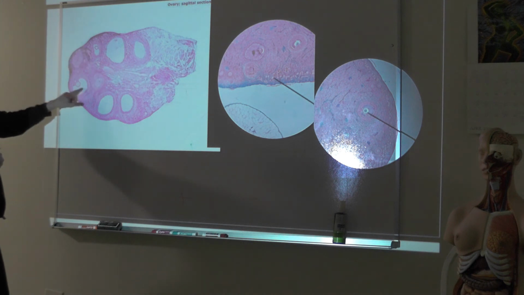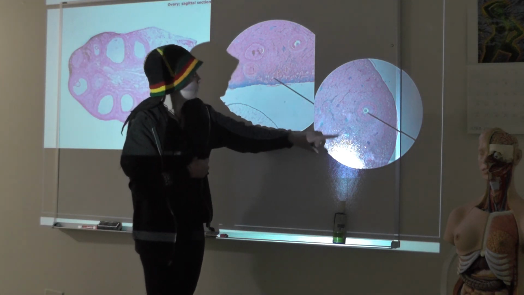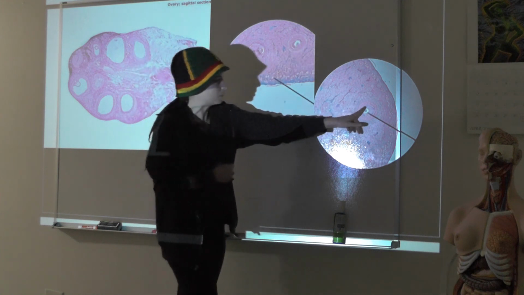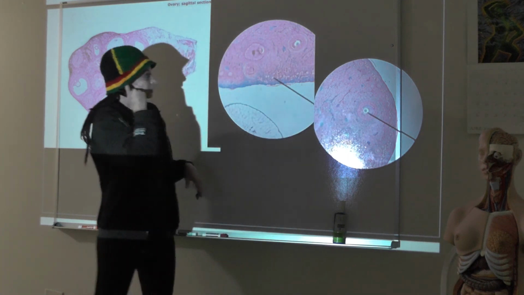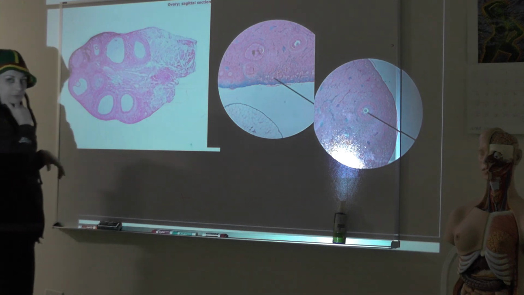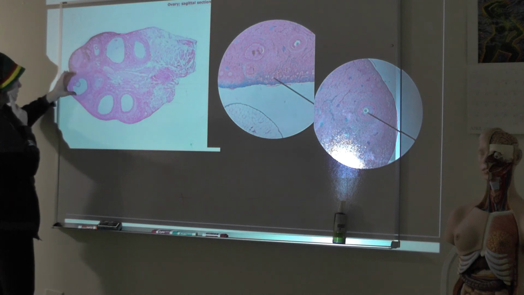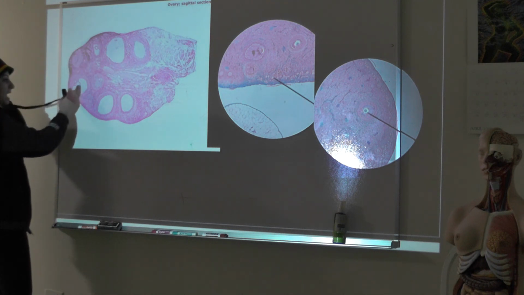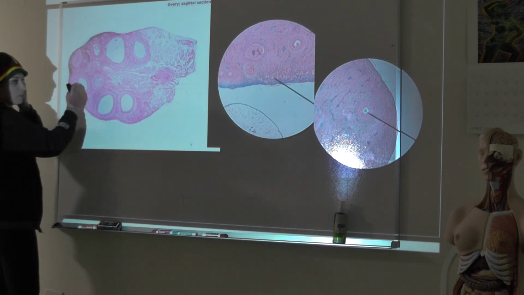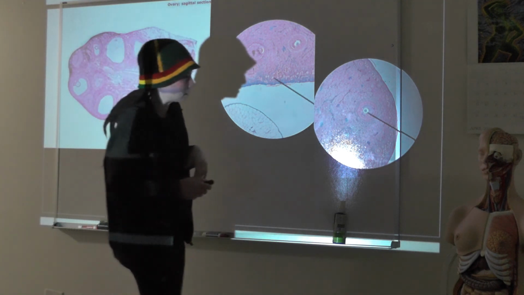That's going to get bigger and bigger and become this tertiary follicle. So here's a secondary follicle over here, and this is a secondary follicle, and this is a secondary follicle. In a secondary follicle, that antrum is just getting bigger as we're filling with fluid. That antral fluid is going to push the oocyte to the side, and then this oocyte is going to be the one that ruptures off. I know that it seems crazy, but you can see a lot here.